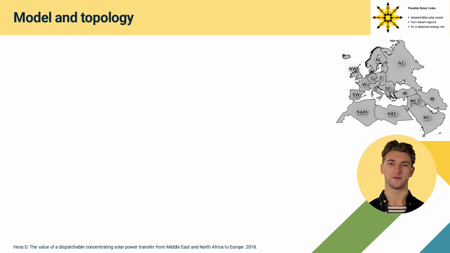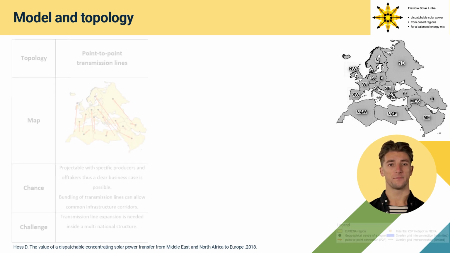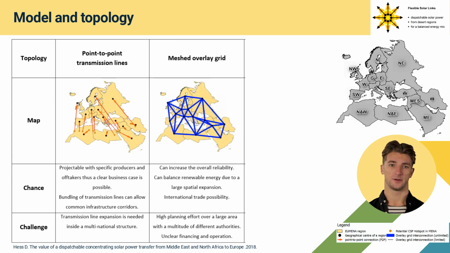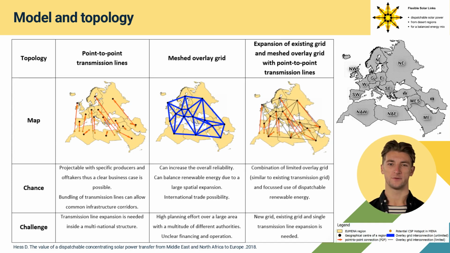For an evaluation of the grid model, we use electrical grid topologies to assess their value for the energy system. These are point-to-point transmission for the transfer of dispatchable solar power, meshed overlay grid with unlimited capacity, and a combination of both, however, with limited border interconnection capacity. Each of the model nodes includes representative transmission and distribution grid characteristics.